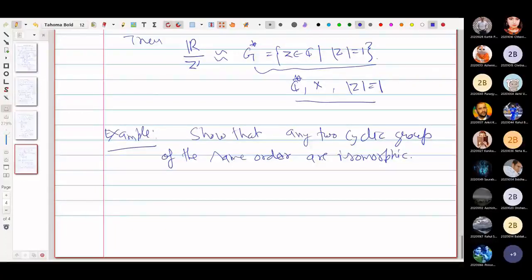Okay, fine. So you know one more thing, that a homomorphic image of a cyclic group is cyclic, and a homomorphic image of an abelian group is abelian, and therefore this is also true for isomorphic images.